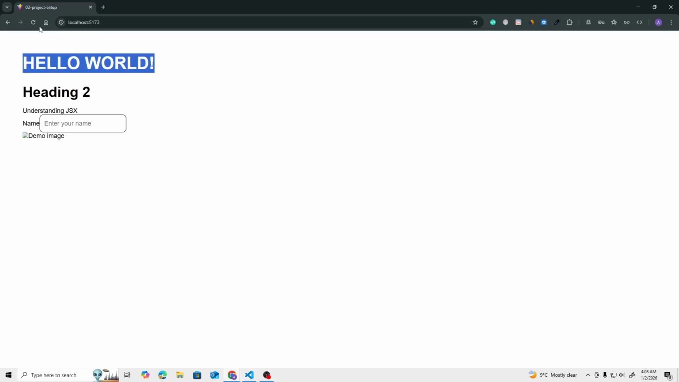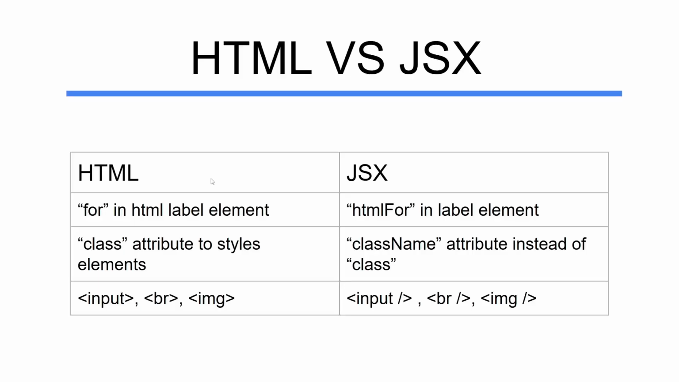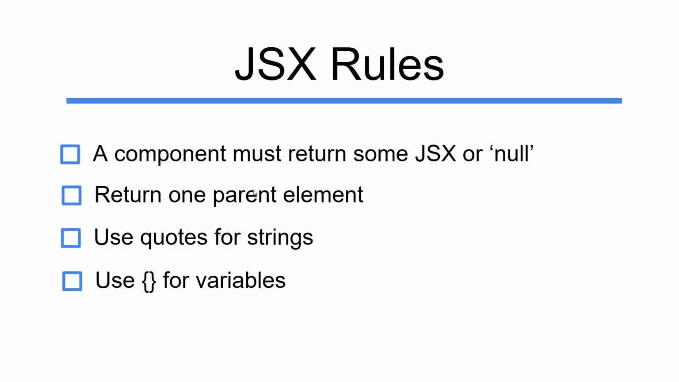Let's save it. Now let's give it a refresh, and here you can see we are getting this image, but the image is not visible because the source value is empty, but we are getting this alt text. So this is how these elements work in JSX. There is a slight difference between HTML and JSX. Now there are a few rules that we need to discuss as well.